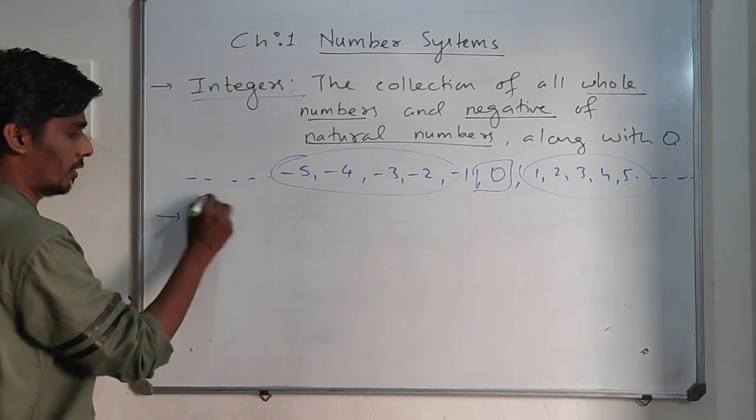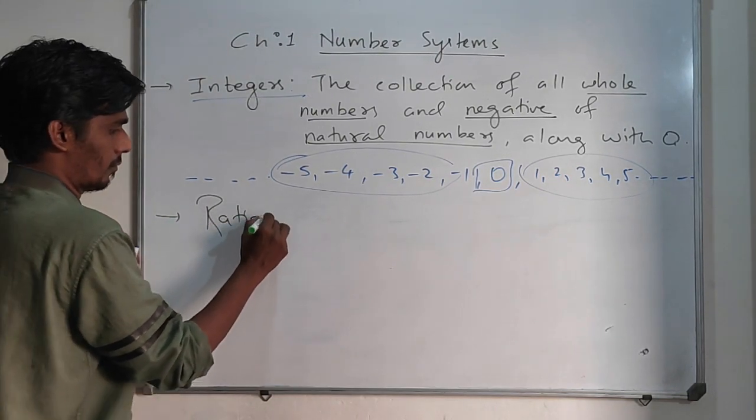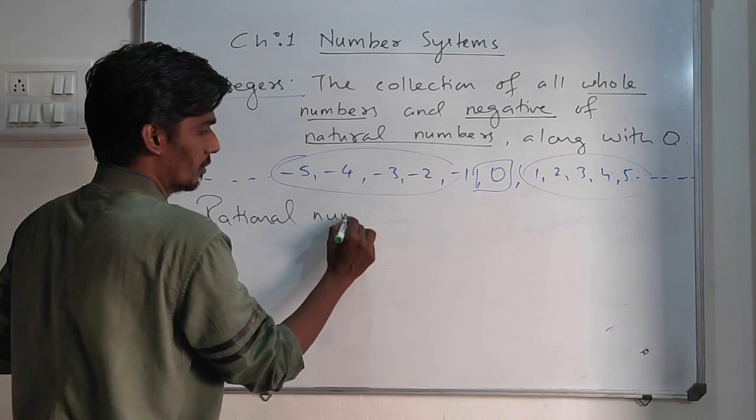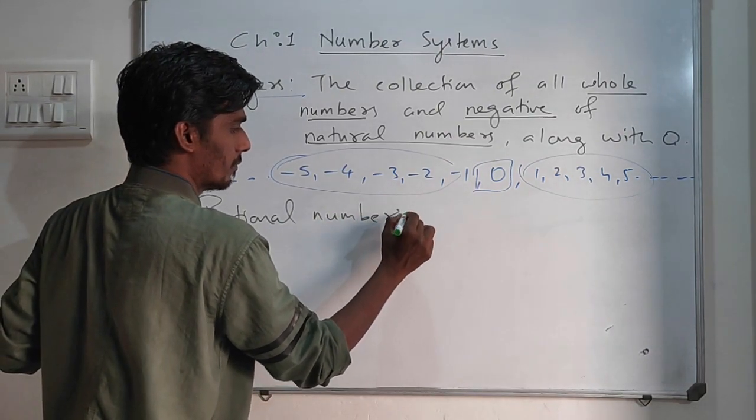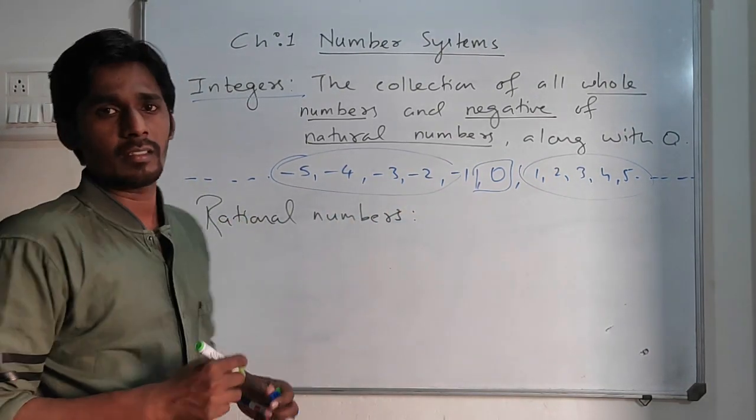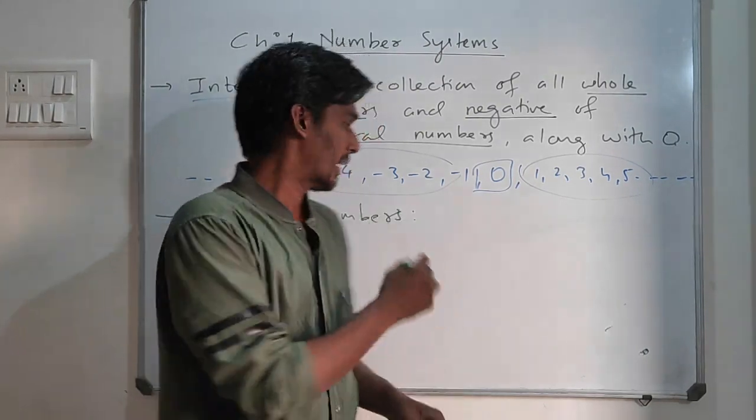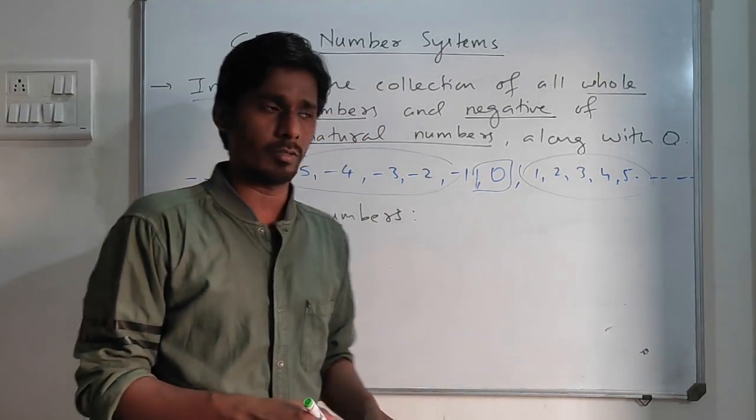The next and most important one is rational numbers. Our next exercise, exercise 2.1, is based on rational numbers only.